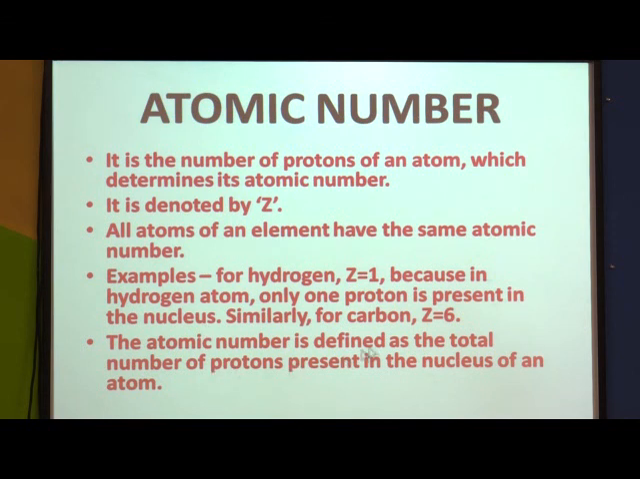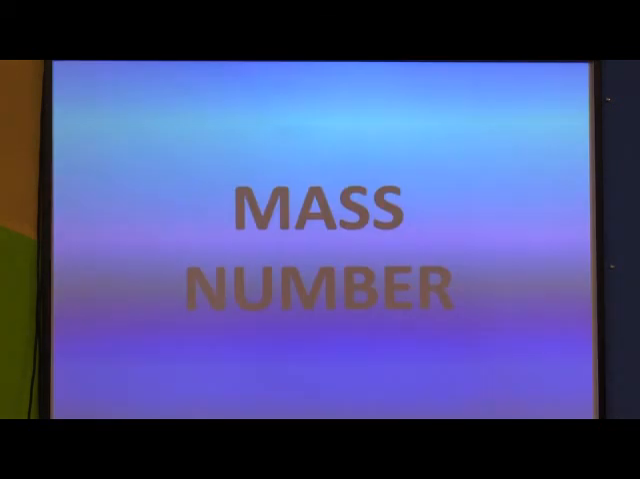So the atomic number is defined as the total number of protons present in the nucleus of an atom. Now if suppose the number of protons are 7, can you tell me what is the atomic number of this element? It is 7, and the element is nitrogen. Just now we have seen the atomic numbers of first 18 elements. So the element with 7 protons is nitrogen and its atomic number is 7.